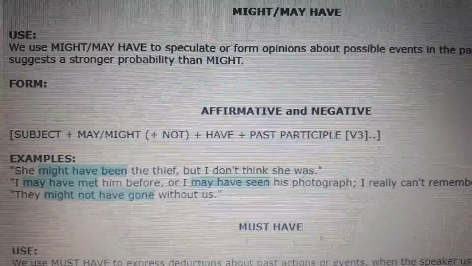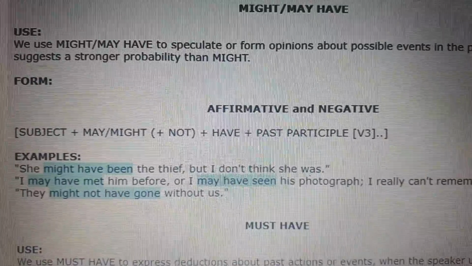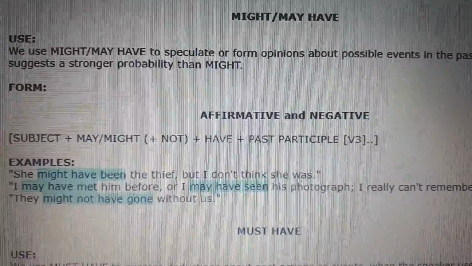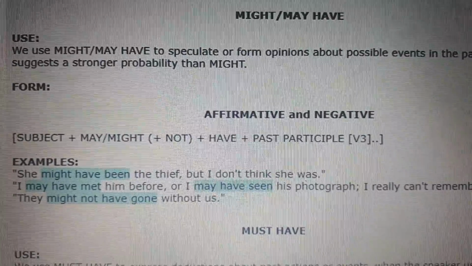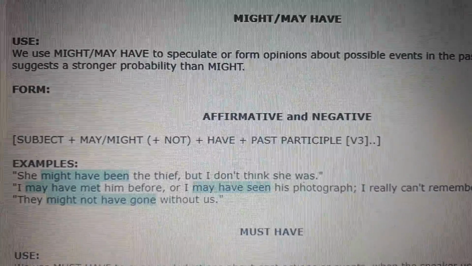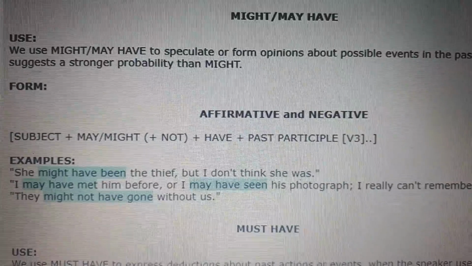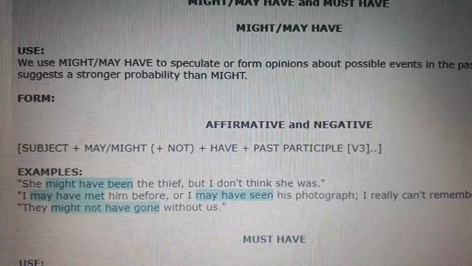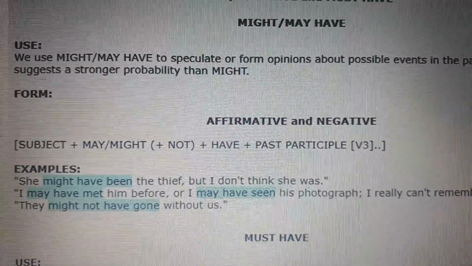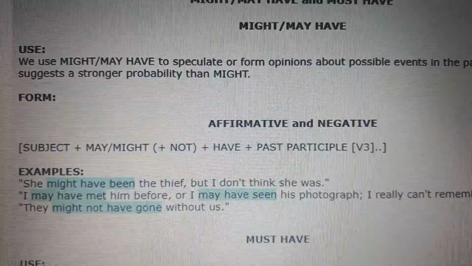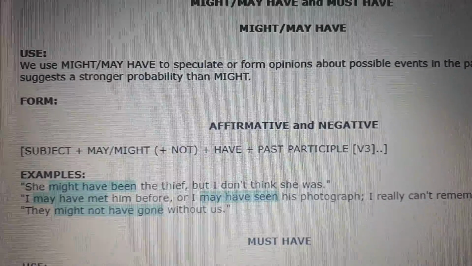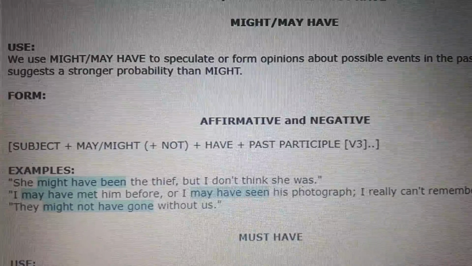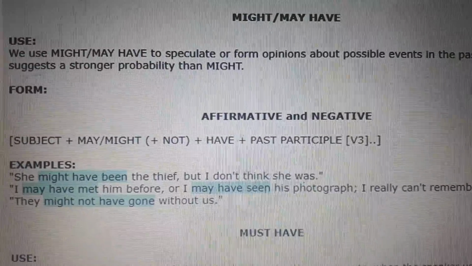So we need the pronoun, the name or the subject, singular or plural, because remember that might and may can be used in singular and plural. Then might or may, always have, and then the action in past participle.